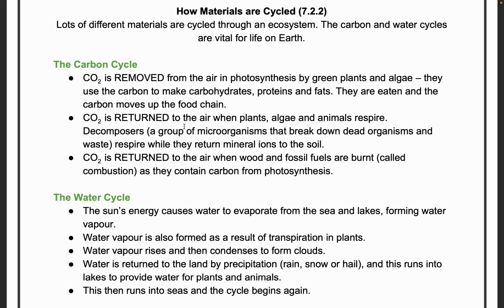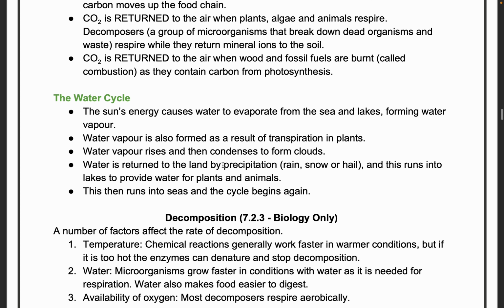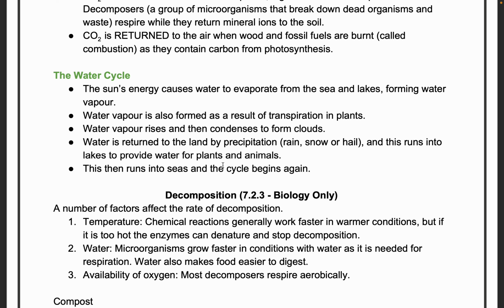Next, the water cycle. So the sun's energy causes water to evaporate from the sea and lakes, forming water vapor. Okay, and water vapor is also formed as a result of transpiration in the plant. We came across this sentence before. Transpiration is the movement of water from roots to the leaves, and water vapor rises and then condenses to form clouds. It is returned to the land by precipitation in the form of rain, and then it runs back to the sea in the form of a river.